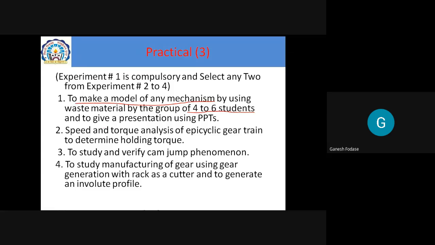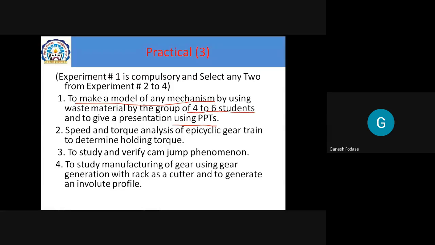And then you have to present a PPT on the same topic. This is our first practical, and this practical is compulsory. You can see out of these 4, 1 is compulsory. So model making is compulsory. If you make that model, our first outcome is satisfied. But making the model is not everything. You must be able to analyze that mechanism. You must be able to do kinematic analysis of simple mechanisms, and that's what is expected. Kinematic analysis of simple mechanisms means if you make that model and analyze that model, our first outcome is achieved.